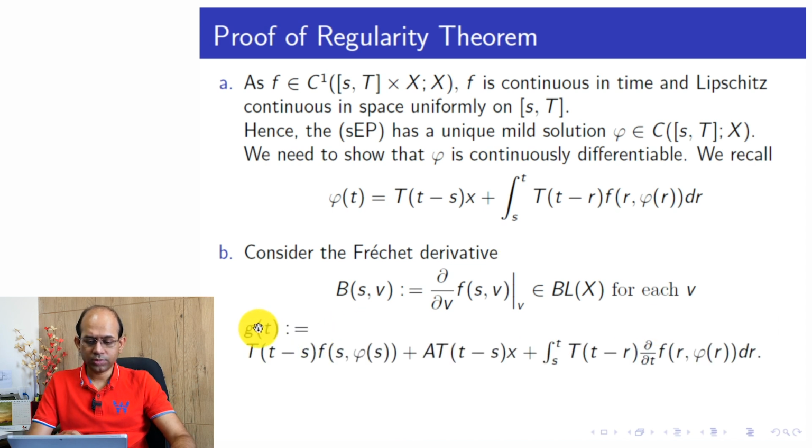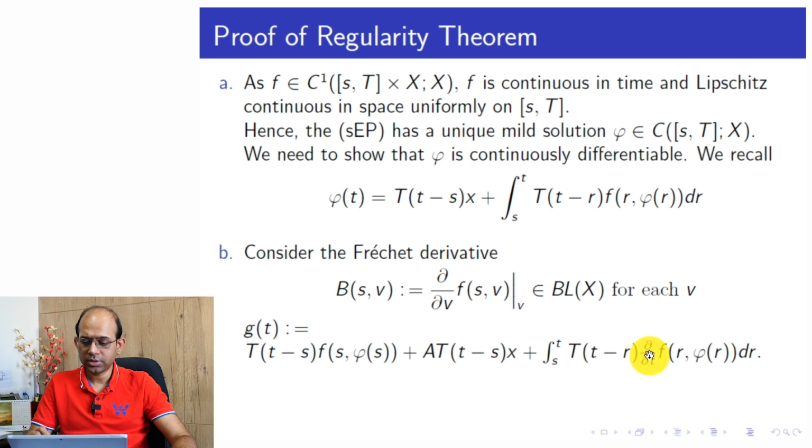We also define another function g of t, which is defined as capital T of t minus s applied to f of s phi s, plus a composition, capital T of t minus s, this is the semigroup, this is the generator, applied to x, plus the integration from small s to t of capital T of t minus r times del L t f r phi r dr.